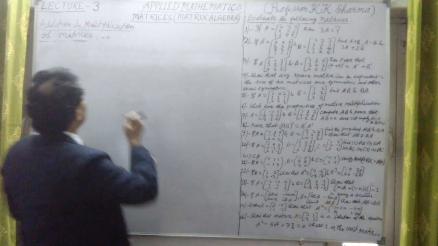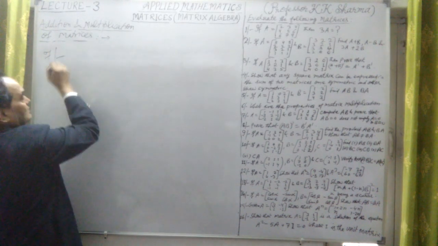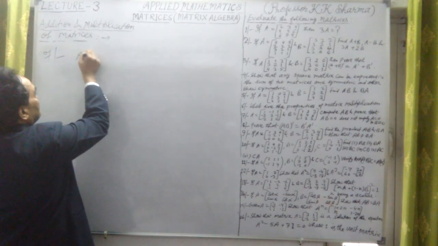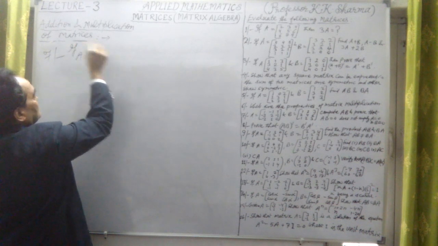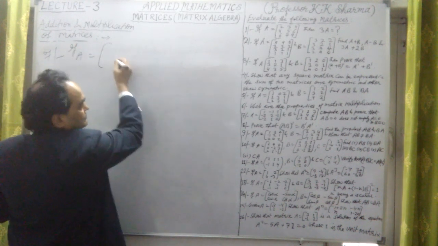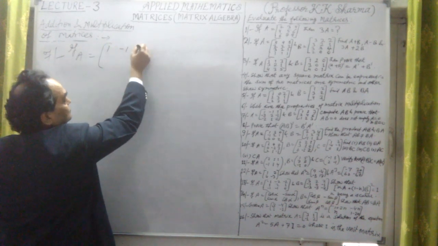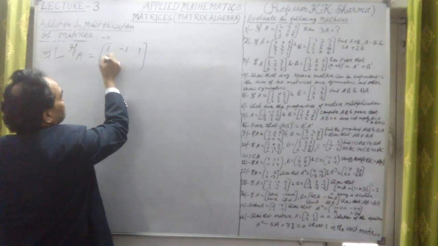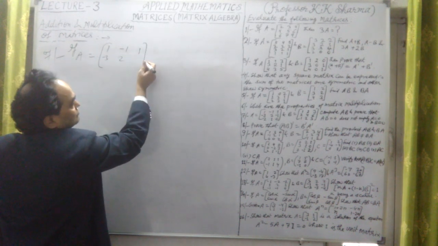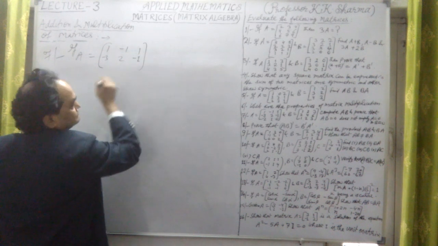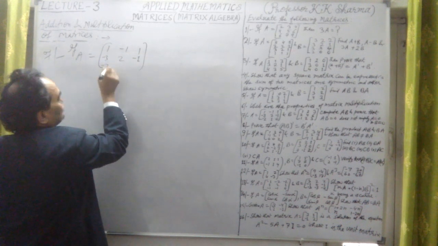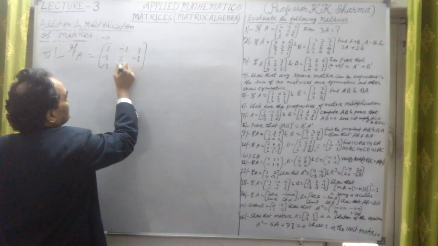Question number 7. Let me talk about it. It says if A is, what is A here? This is 1, minus 1, 1. This is minus 3, 2, and minus 1. Alright, this is minus 2, 1, and 0.